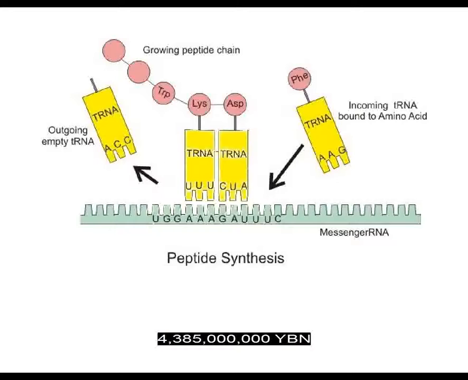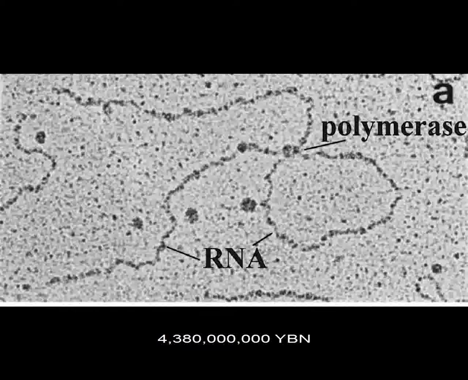The first proteins on Earth. Transfer RNA molecules evolve, tRNA, and link amino acids into proteins using other RNA molecules, messenger RNA or mRNA, as a template. A protein can copy RNA. This protein is called an RNA polymerase. For the first time, a nucleic acid functions both as a template for building proteins with the help of tRNA molecules and also as a template for building other nucleic acid molecules.